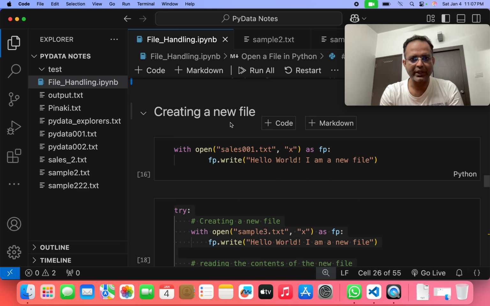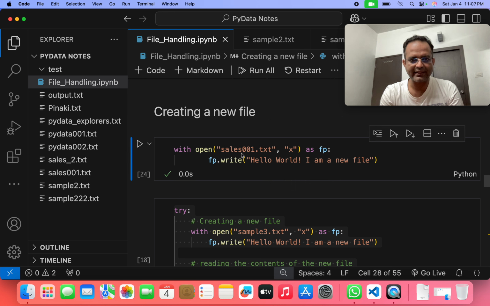Then after that, how can we create a new file? If we run the program, we can see that sales001.txt is already opened here. So in the txt, we open it in exclusive mode. x is basically the exclusive mode, and then we write hello world, I am a new file, and we can check that sales001. Yeah, it's written there, hello world, I am a new file.